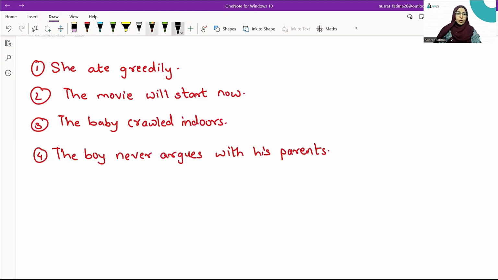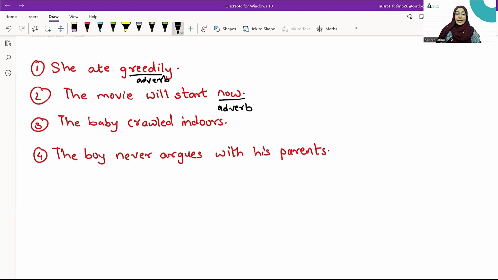Let us find out adverbs from the following sentences. The first sentence says, she ate greedily. The action is eating. And how did she eat? Greedily. So greedily is the adverb in the sentence. The second sentence states the movie will start now. So the word now tells you the action is going to take place right now. So the word now is the adverb.